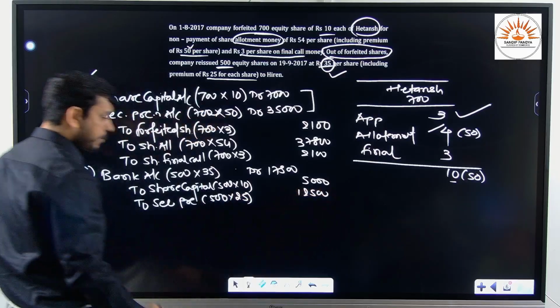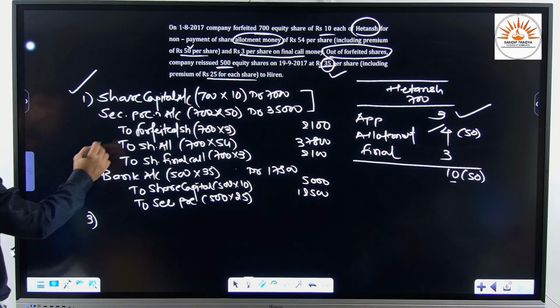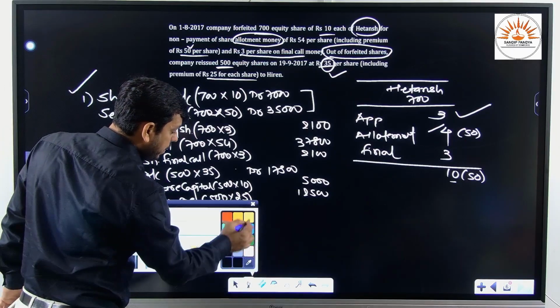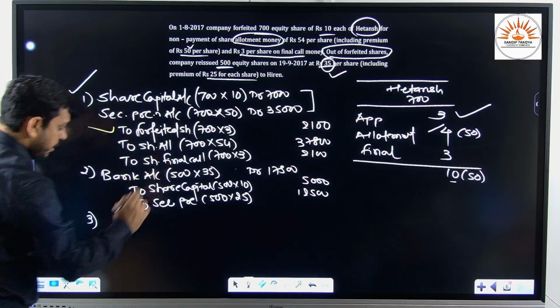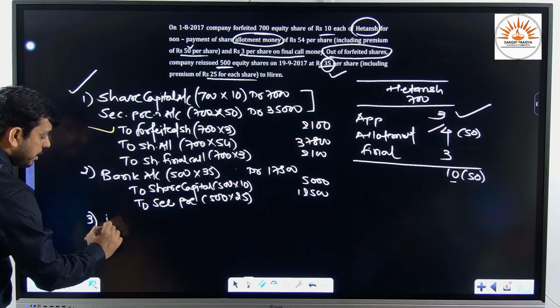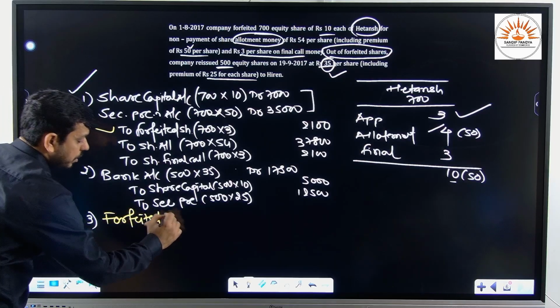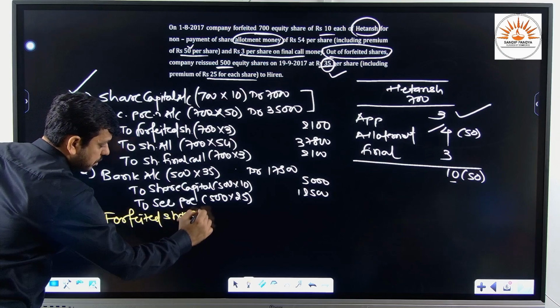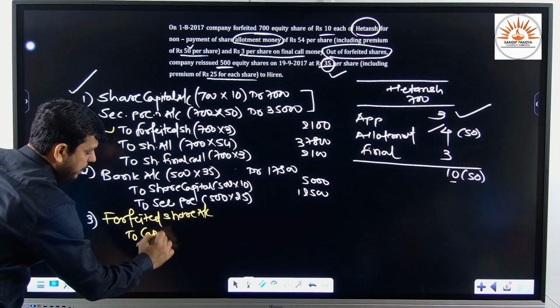Is it clear? And the last journal entry that we shall pass is for any excess amount remaining in the forfeited account while reissuing. Now see, we shall write a very important journal entry, that is forfeited shares account debit to capital reserve account.